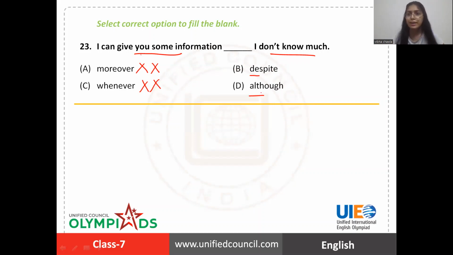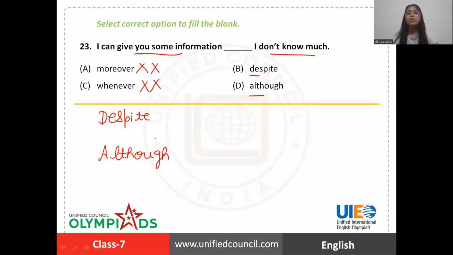Now, which one is correct? So let's see the difference between these two conjunctions first. Despite, although, both of these show contrast. The difference is, after despite, we use a noun or a noun phrase. And after although, we use a clause, the entire clause.